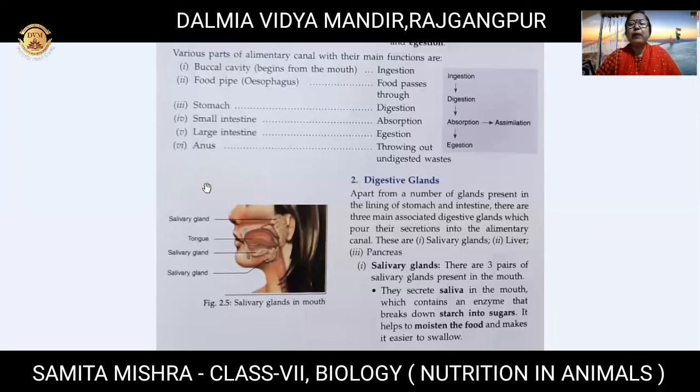Enzymes are biocatalysts. They increase the reaction. When we want to make idli, what do we do? We add some ENO powder or some baking powder to that batter so that the fluffiness appears very quickly, okay? Similarly, children, here also with the help of saliva, starch is broken down into simple sugar, and it helps in moistening the food and makes it easier to swallow.